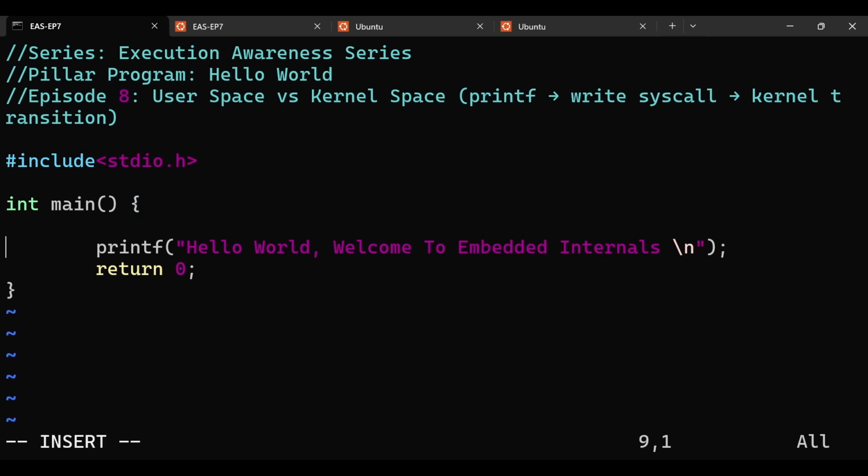Taking the example of this printf statement. This printf statement is a part of the glibc library, which is a part of user space. How does this printf statement get converted, and what happens to it when it goes into kernel space and returns back to user space? So taking printf as an example, we are going to understand the difference between the two spaces.